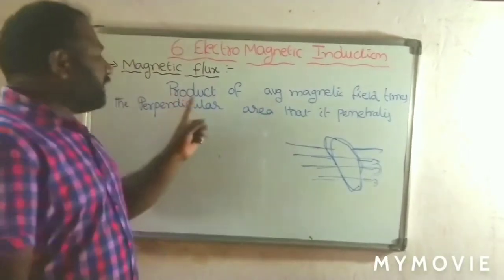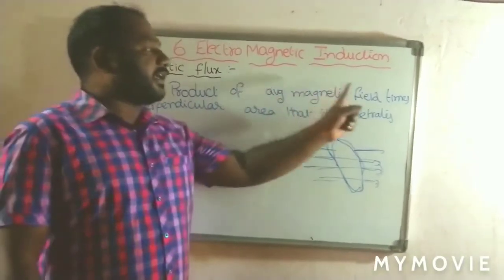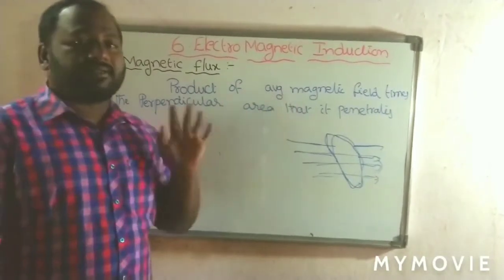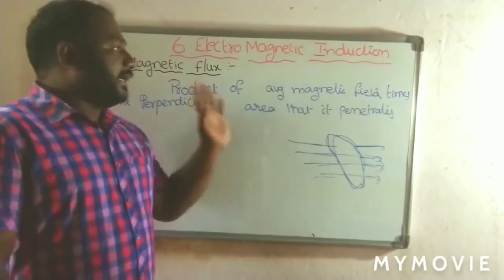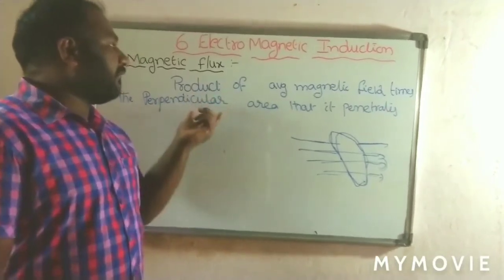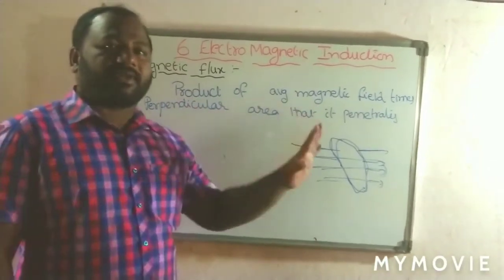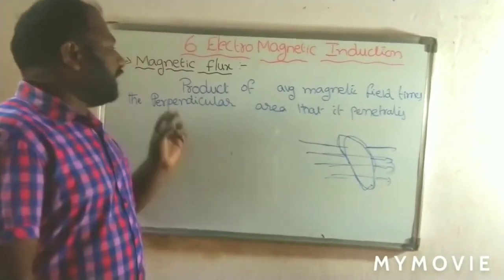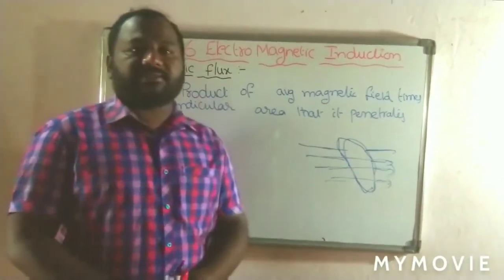Magnetic flux is the product of the average magnetic field times the perpendicular area that it penetrates. That can be called the magnetic flux.